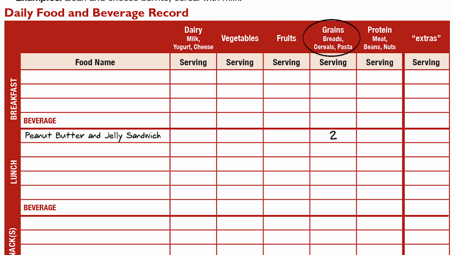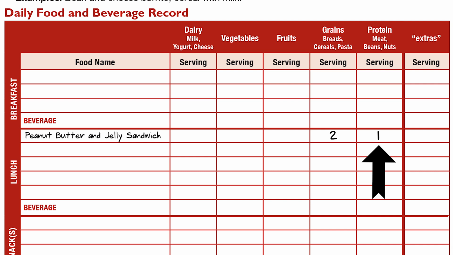So I will put 2 servings in the box on my record where my food row and my food group column meet. Be sure to include all the servings from food groups for mixed foods. For my peanut butter and jelly sandwich, there is also peanut butter. What food group does peanut butter belong to? Protein. I used a spoonful of peanut butter for my sandwich, which is equal to 1 serving of peanut butter. So I will put a 1 where my sandwich row and my protein column meet.